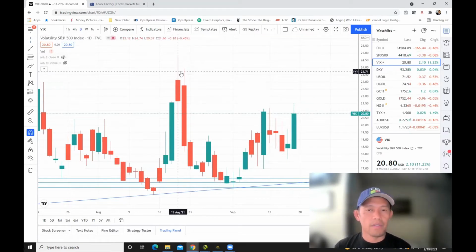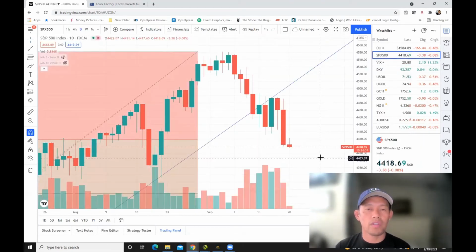But of course, there's also a possibility from a stability point of view, because the S&P is getting way oversold at this point in time as well. So, but it's getting there. It's almost there in actual fact.